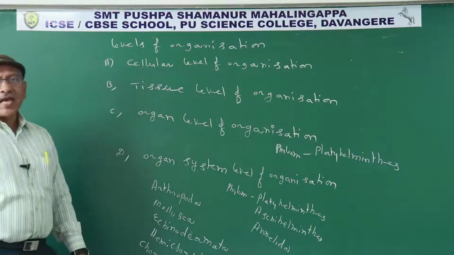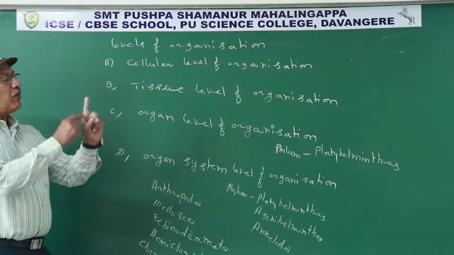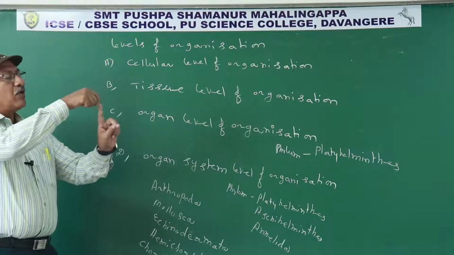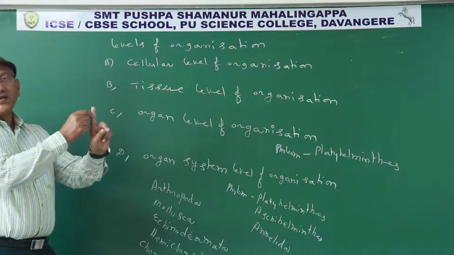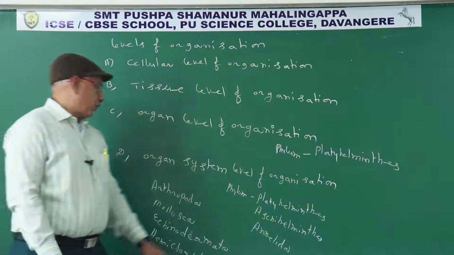Annelida, annulus means rings. Body is in the form of several rings. Each ring is known as metamer. For example, it is one ring, it is another ring. Body is in the form of several ring-like structures.